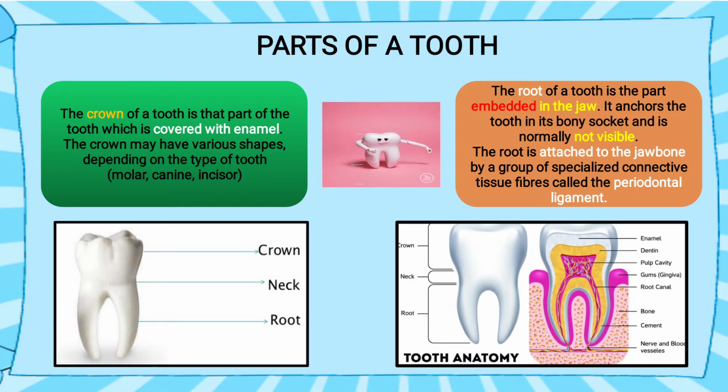Here one more structure is given: crown and root. In your book, crown and root are there. Now the neck is the portion where the crown and root join, meaning the meeting point of the crown and root is known as the neck region.